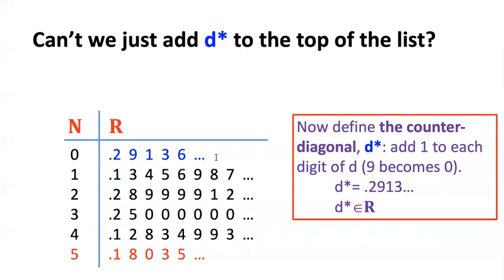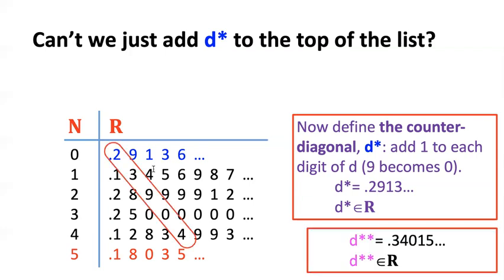I'm going to put D star up here and shift everything down. And now this can pair all the real numbers, because I'm going to pair 0 with that one and then 1 with the next one, etc. And this should account for D star. Now the problem is, this doesn't actually work. The issue was not merely that this particular D star was not on the list, because D star really was totally arbitrary. The proof generalizes no matter what one-to-one correspondence I attempt to show. Excuse me. There's going to be a D star not on the list.